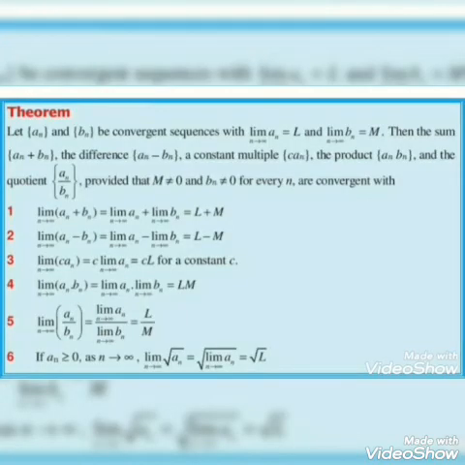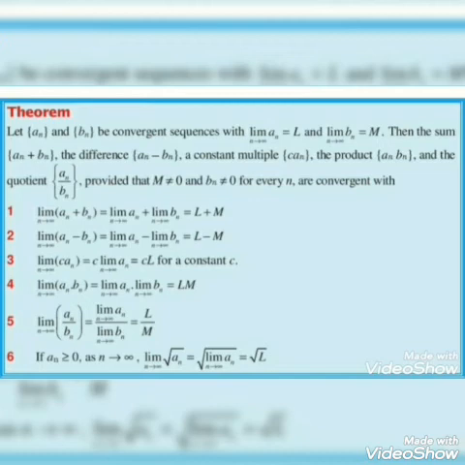Here is a theorem: let a_n and b_n be convergent sequences, with the limit as n tends to infinity of a_n being L, and the limit as n tends to infinity of b_n being m. Then the sum, that is the sequence a_n plus b_n, and the difference, the sequence a_n minus b_n, and a constant multiple c times a_n, and the product a_n times b_n, and the quotient a_n over b_n, provided that m is different from 0 and b_n is different from 0 for every n, are convergent.